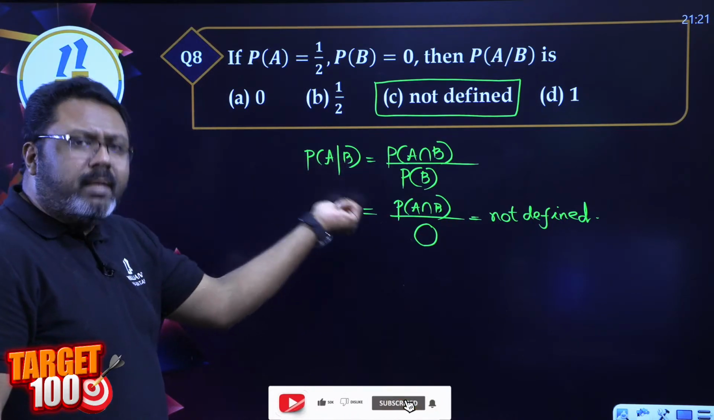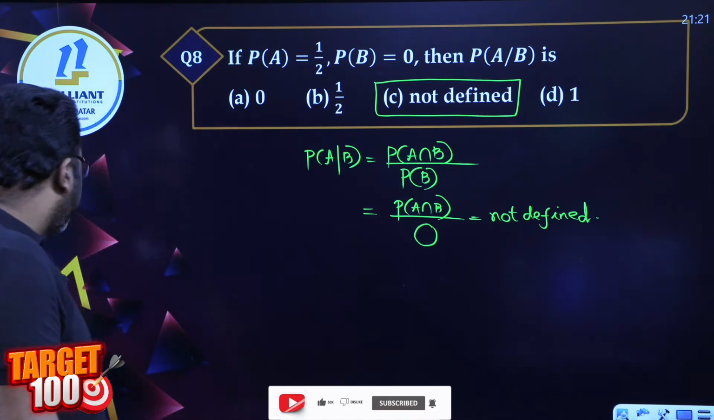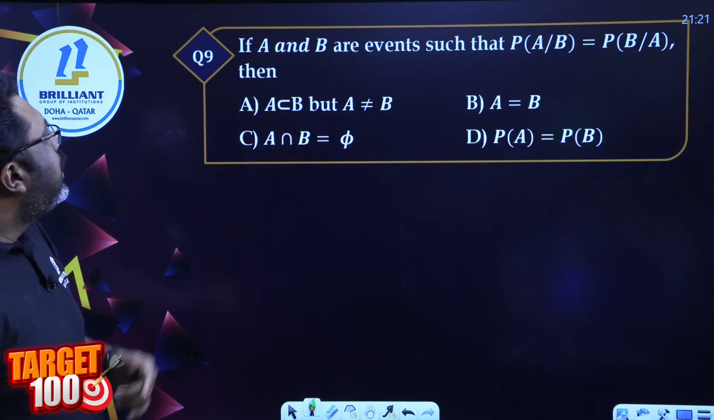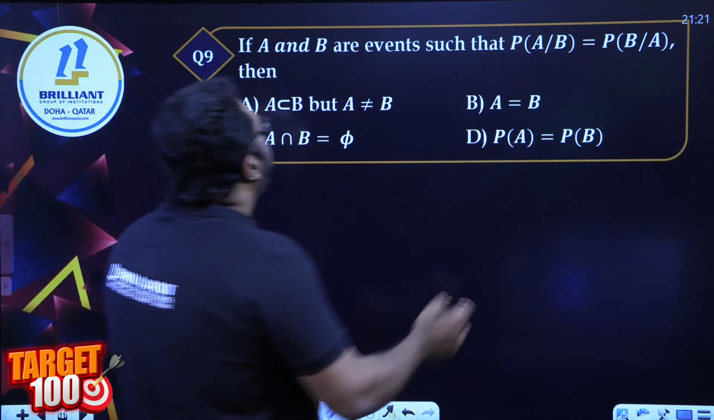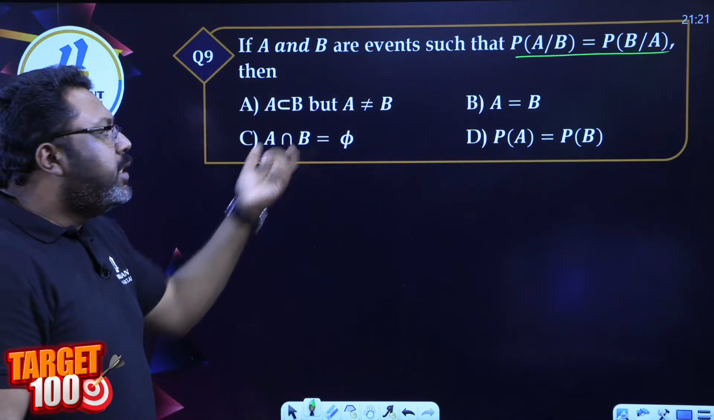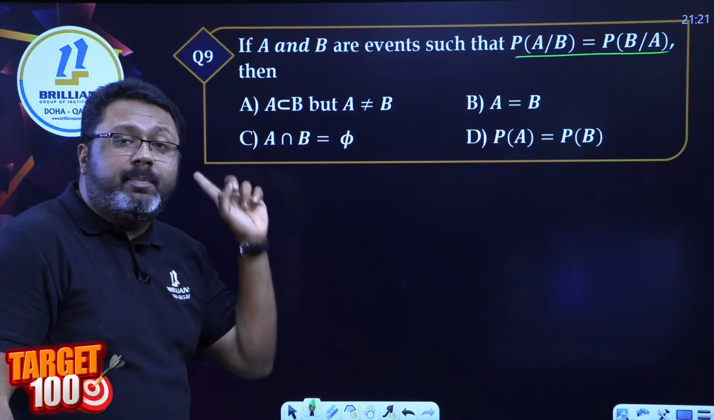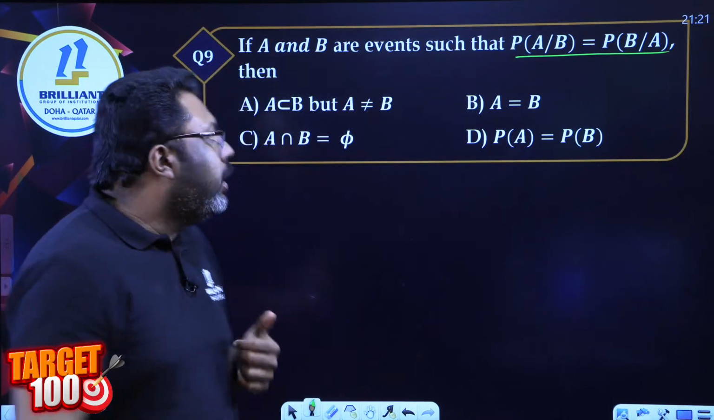Learn the formulas. Simple questions like this are also bound to come for numerical problems. Next, they have P of A by B equal to P of B by A. Then which of the following conditions? No values, nothing. It's a condition based question. We did a question like this before, A subset of B. Remember? Yes, the same thing, same way.